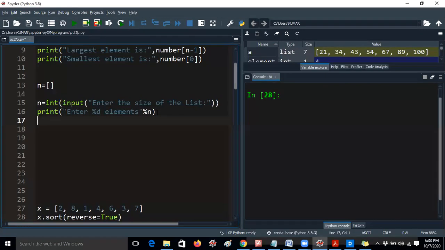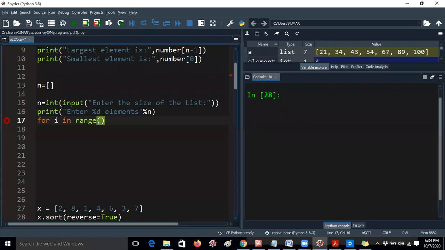Next, now we have to take the for loop for taking the elements into a list format. I am taking a for loop because whenever we are giving more than one value, if you want to take one value, just use an input, that's better. But if you want to read multiple values, you have to take a for loop. Now for i in range of, what do we have to give? For example, we are giving the size of the list, say 4. Here I have to give n or n plus 1. You should think in that way first.